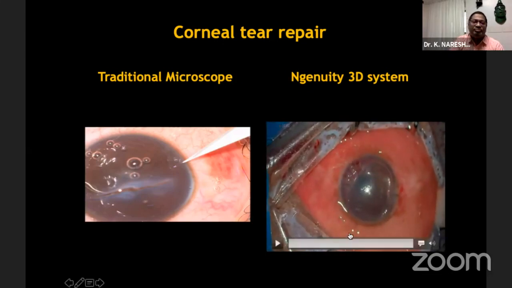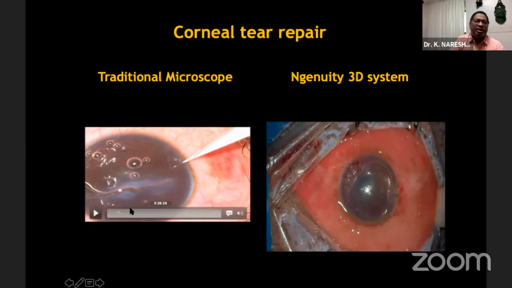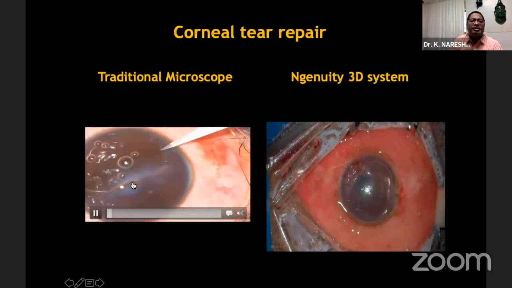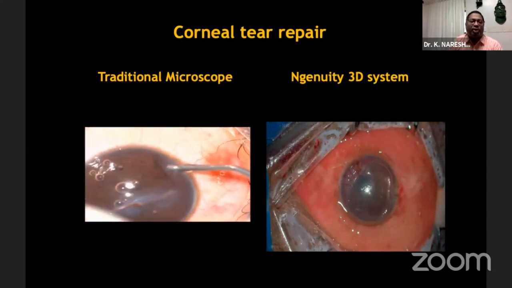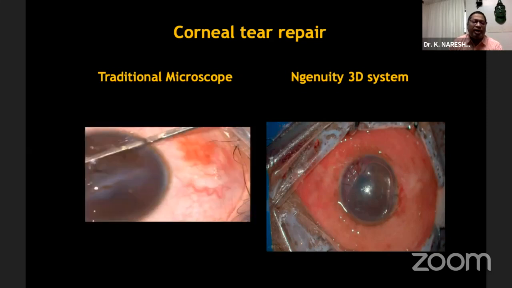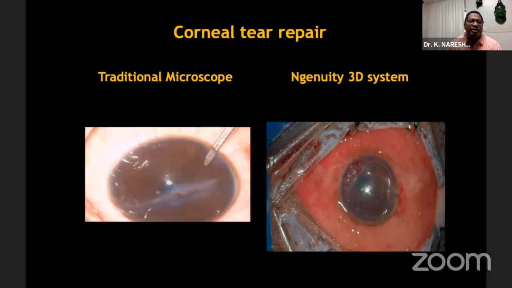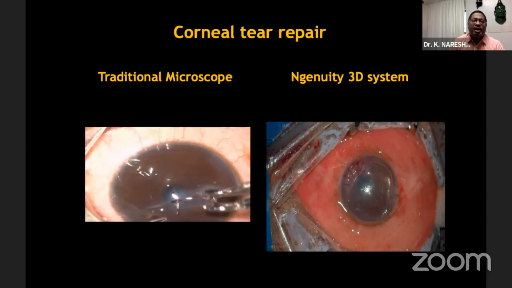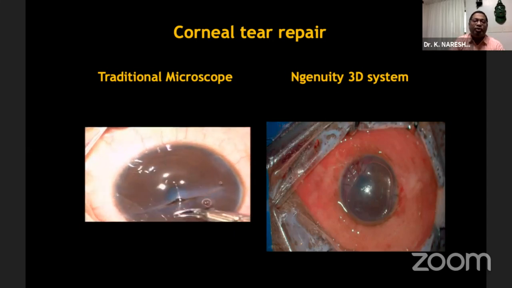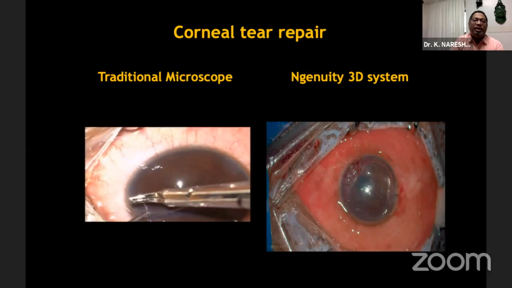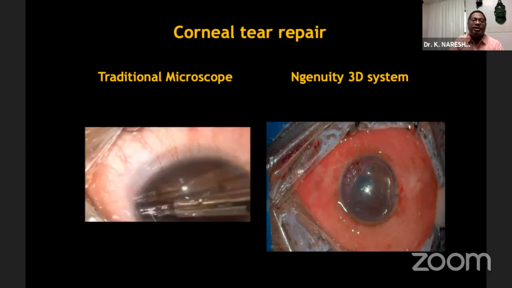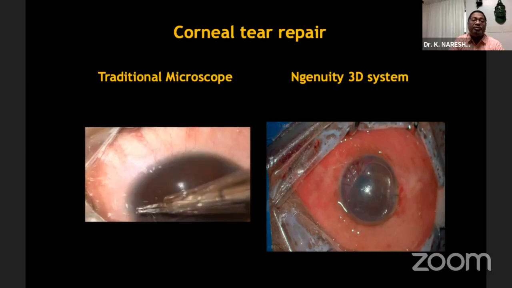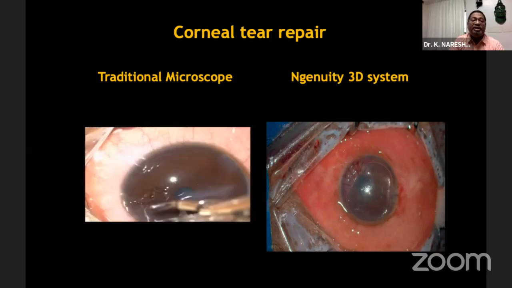Next, you can see the same thing with the routine traditional binocular microscope. Here I just want to highlight the same procedure. I am going to separate the iris adhesions in the section, and you can see how precisely you can go to the depth of the corneal suture and the layers, almost 80 to 90% depth of suturing can be achieved very easily with this routine procedure.